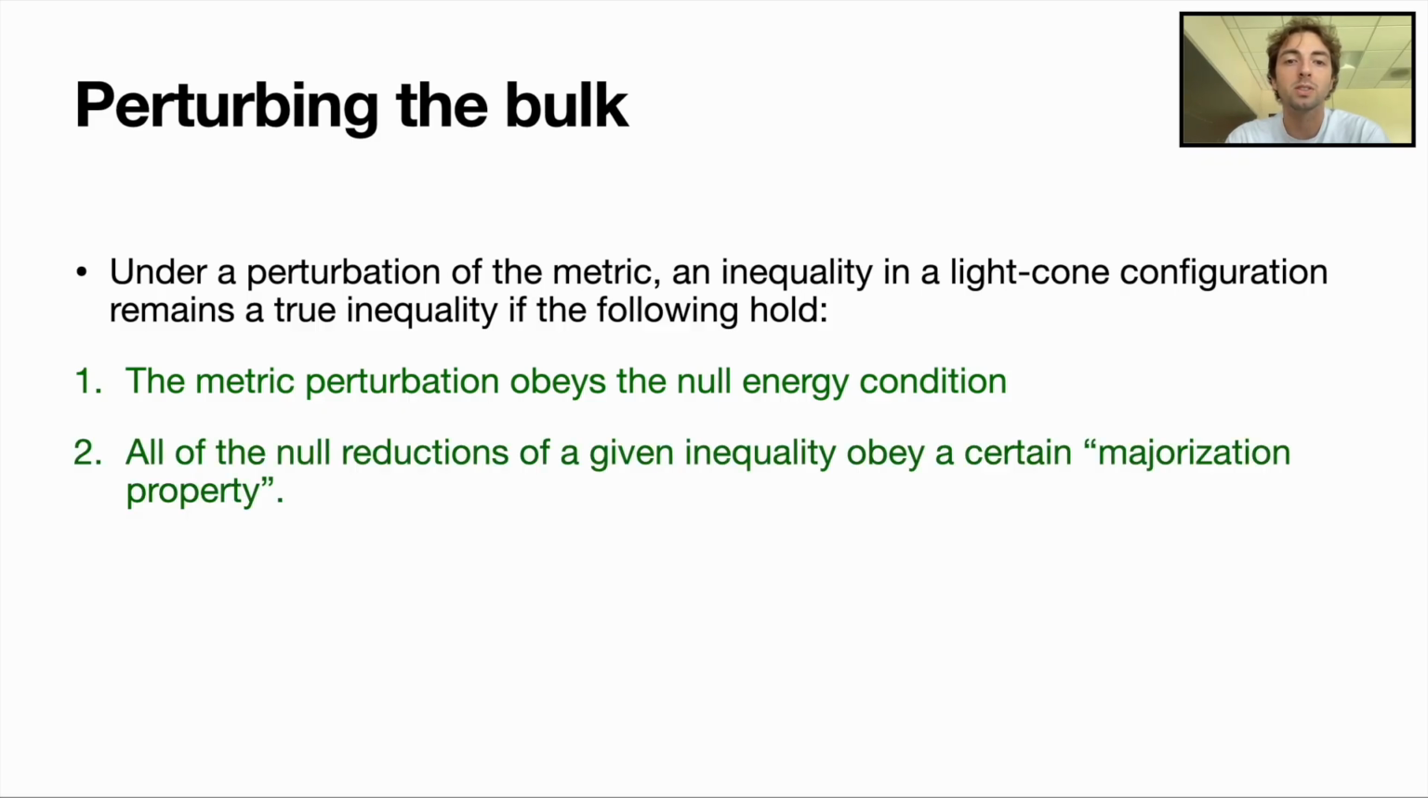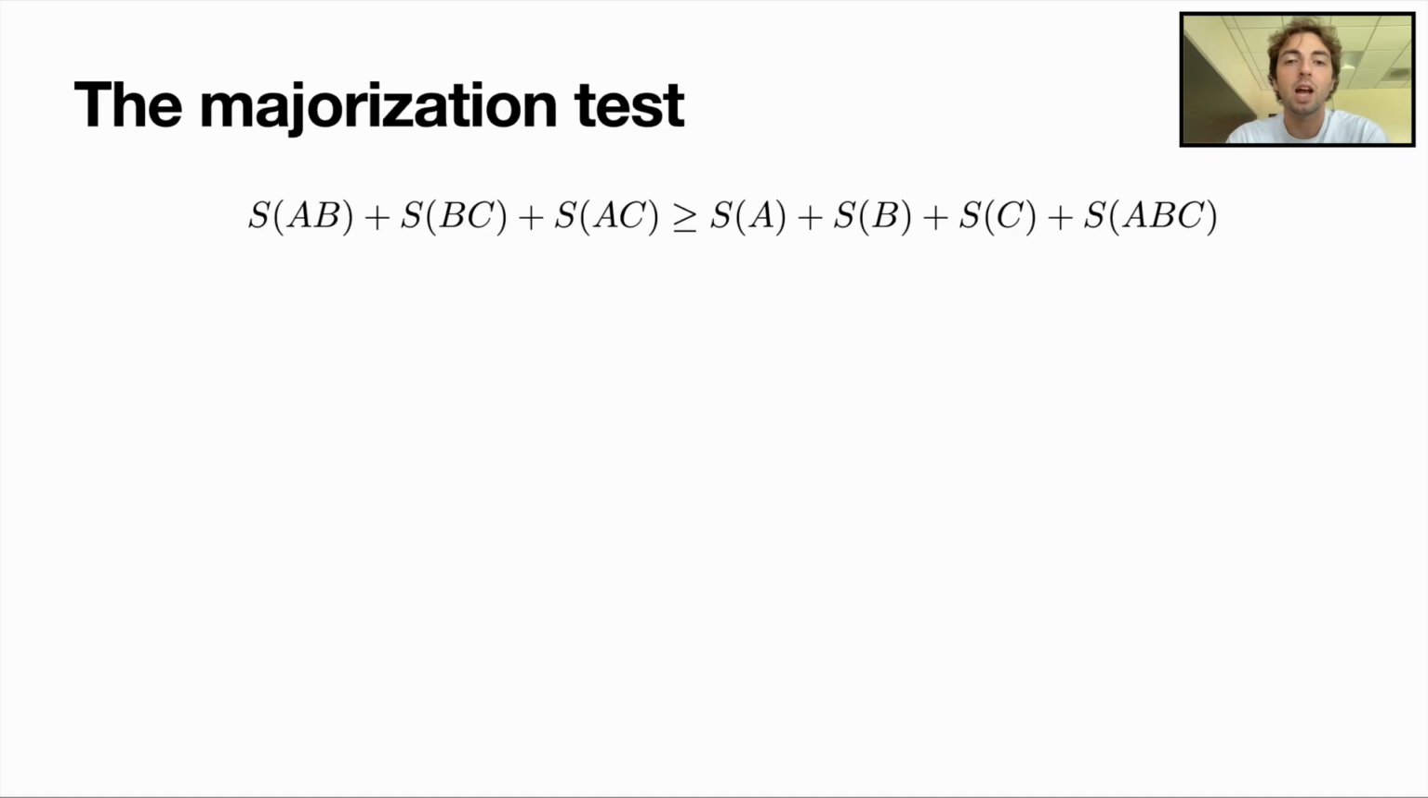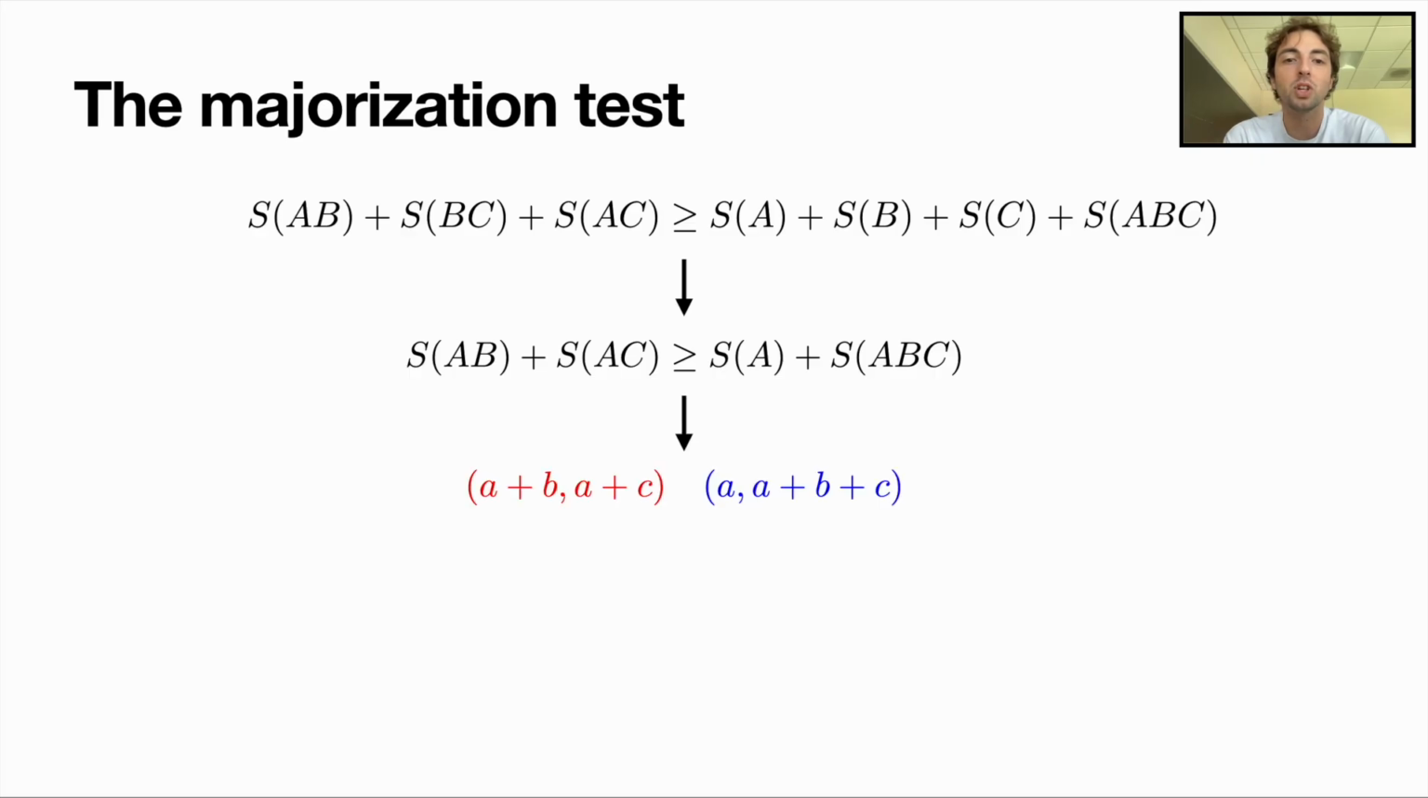Here we show how it works in practice. Consider MMI as an example. Begin by taking its null reduction on the region A. We then make two vectors, one for the left-hand side and one for the right-hand side, by replacing each term in the inequality with a sum of positive variables associated to each region. For example, here S of A is replaced by A, and S of ABC with A plus B plus C.